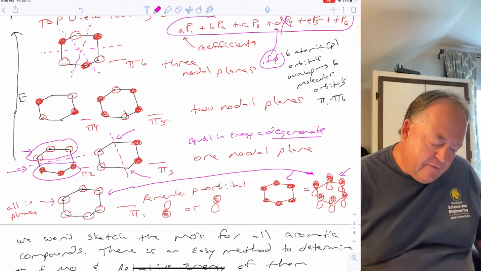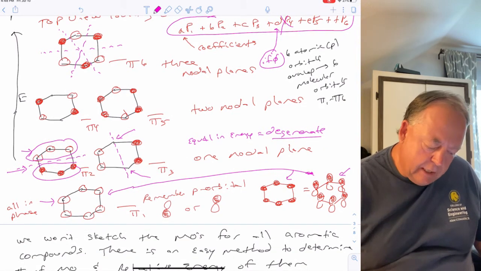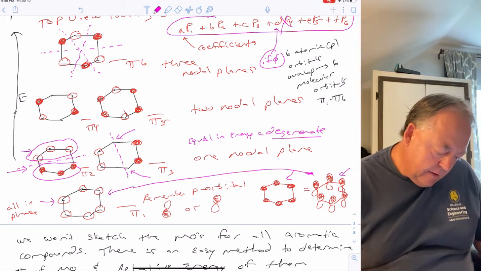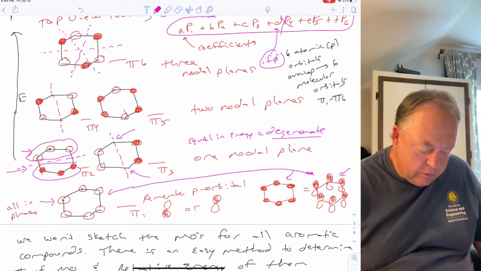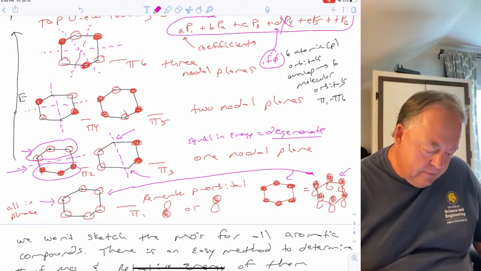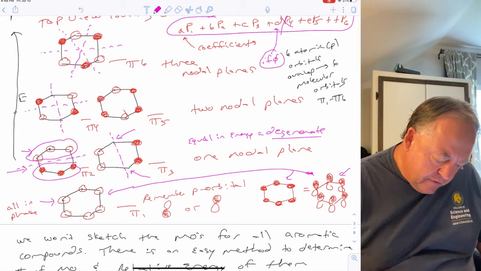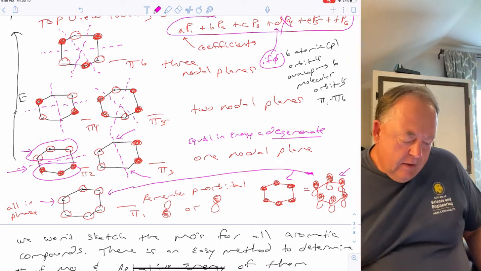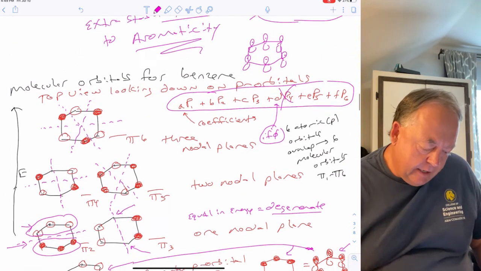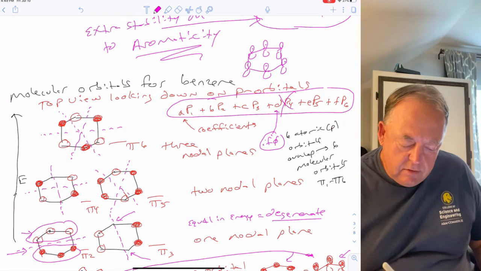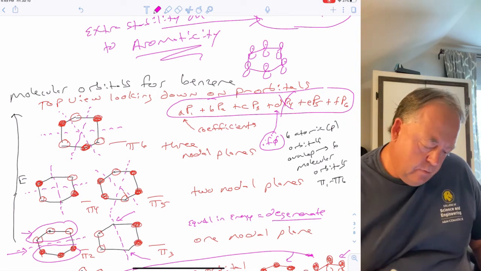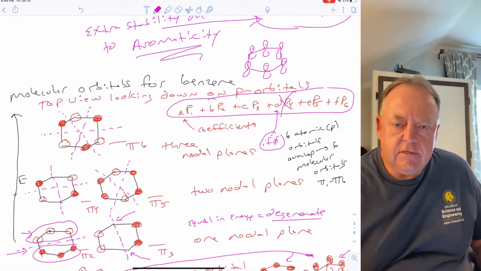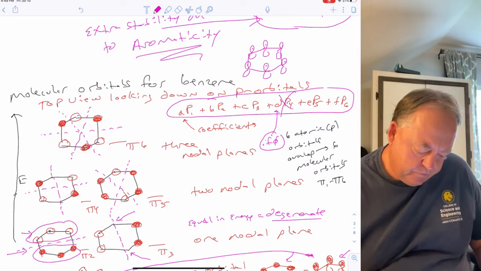Okay, and then you have pi 4 and pi 5. So those molecular orbitals would look like this, where you have 2 nodal planes. So there's a plane there where you have a phase change between orbitals, and a nodal plane there. And then this would have 2 phase changes as well, or 2 nodal planes as well, right? One there and one there. So that's what pi 4 and pi 5 look like. And the 6th molecular orbital would be where all of the p orbitals are out of phase, and that would be the highest in energy.